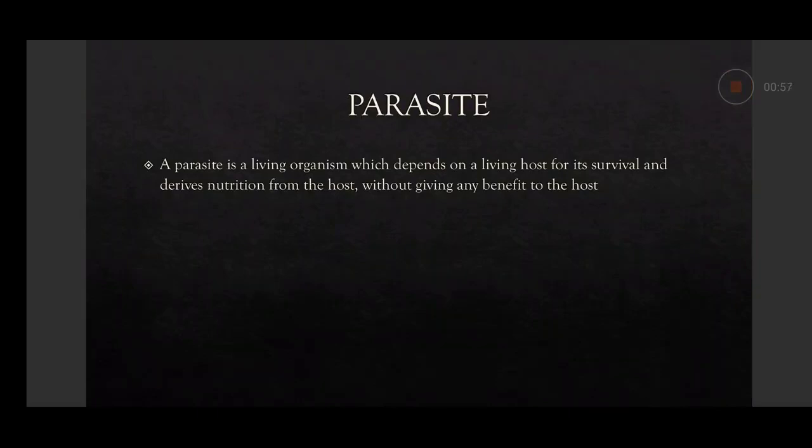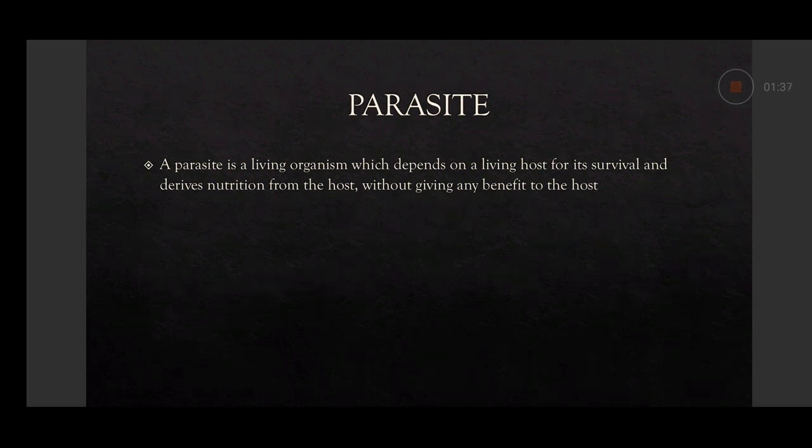Parasite. What is the definition of parasite? Parasite is a living organism which depends on a living host for its survival and derives nutrition from the host without giving any benefit to the host. Basically, a parasite always takes nutrition and everything from the host, but gives no benefit to the host, maybe damage to the host. So, in microbiology, in general terminology, we are using parasite as a part of parasitology.